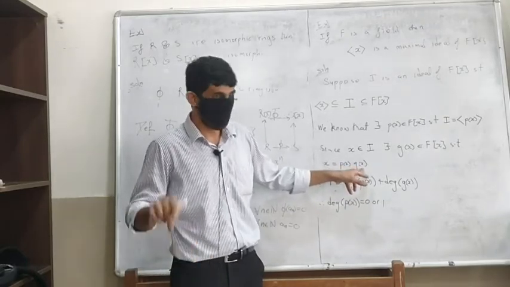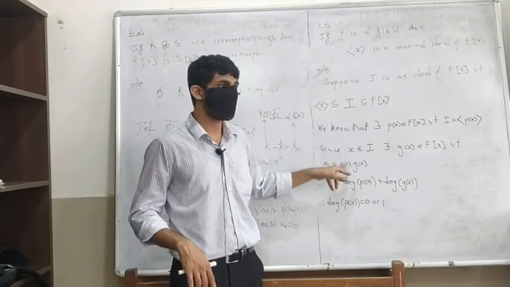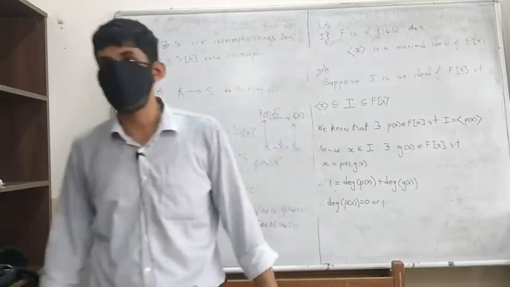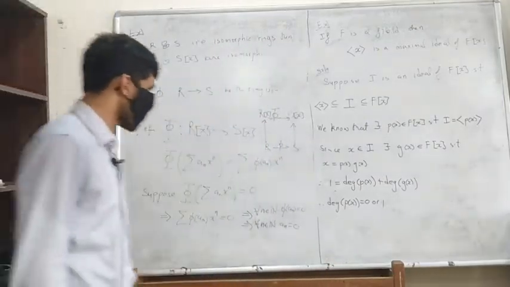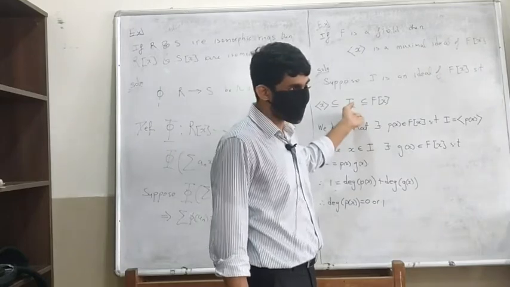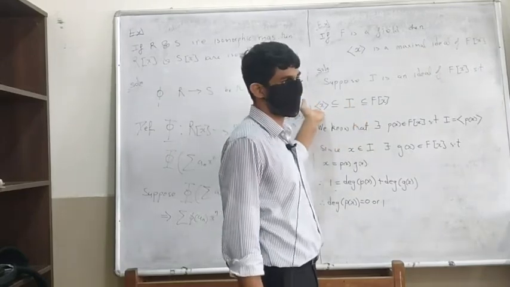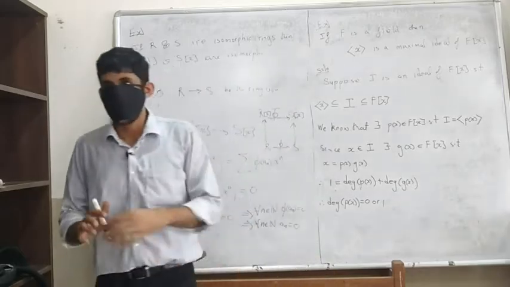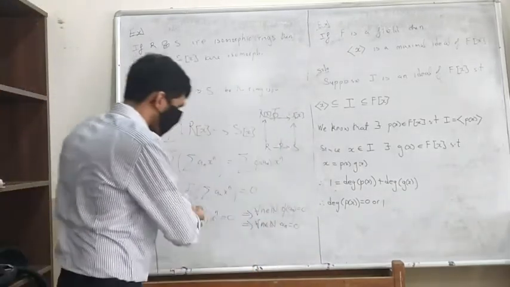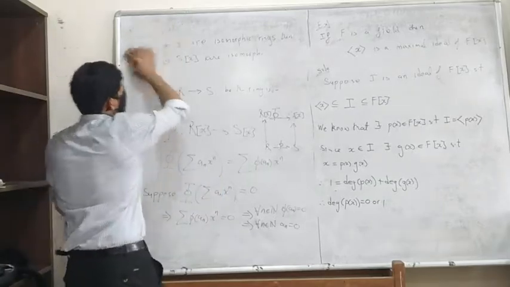And if b is 0, that means P of x becomes exactly ax. But what is the ideal generated by ax? The ideal generated by ax is exactly the same as the ideal generated by x, right? That's what you need to do. Okay, so let's be a little fast and complete that.